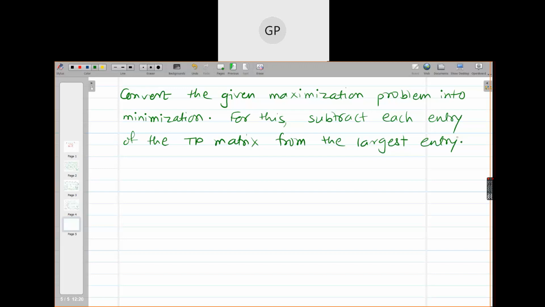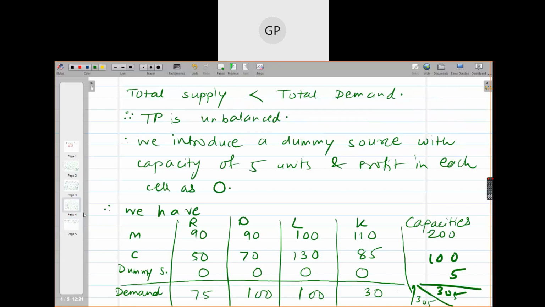Okay, this is a very easy technique. There are different approaches, but we are going to stick to this one approach for converting a maximization problem into minimization. Find the biggest entry, and from this largest entry, subtract every entry of the TP table. Of course, supply and demand are not considered there. So this is our problem.